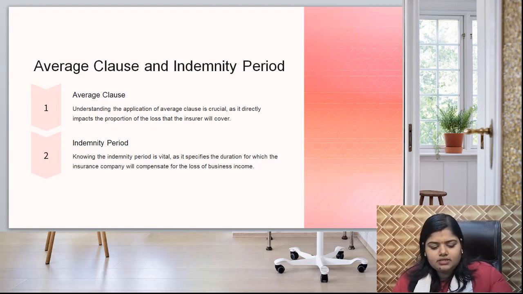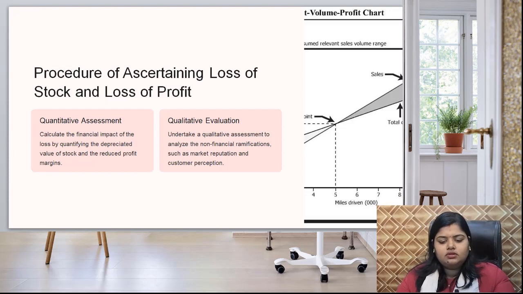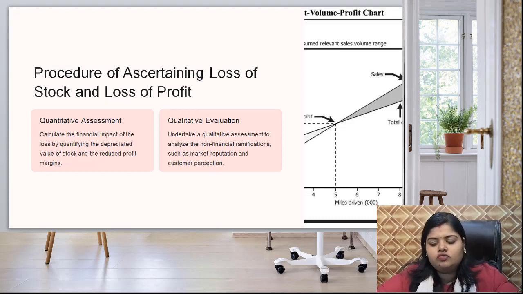Then next, coming to my next slide. What is the process of ascertaining loss of stock and loss of profit? So, one is quantitative assessment, one is qualitative assessment. Calculate the financial impact of the loss by quantifying the depreciated value of stock and the reduced profit margin. This is the best process to do the quantitative assessment, so that you can ascertain the loss.